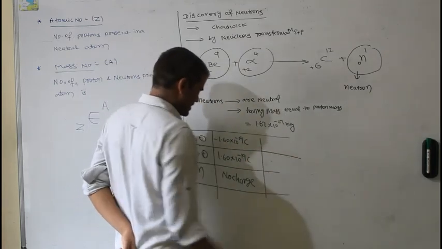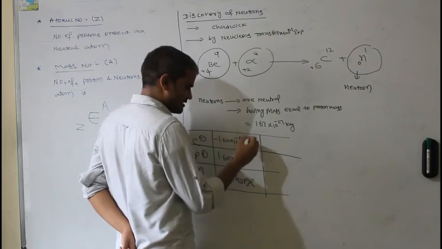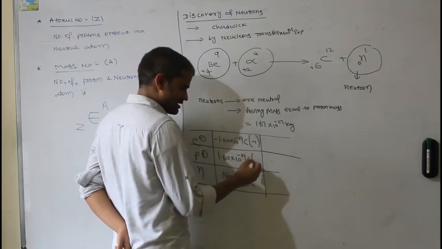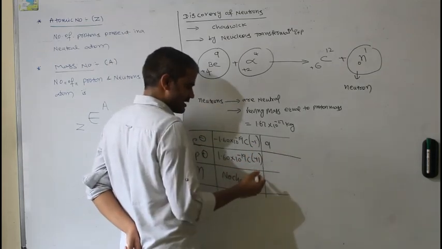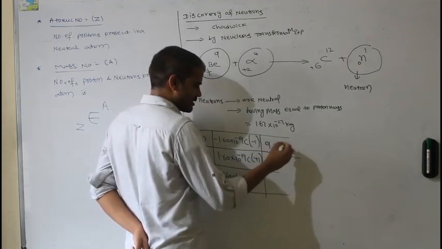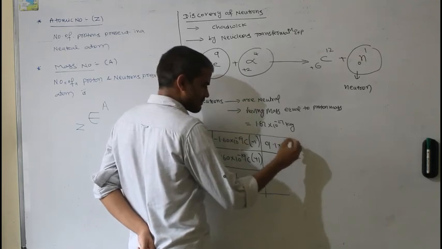Next, the mass. The charge is relatively -1 for the electron and +1 for the proton. Mass of the electron is 9.1 × 10^-31 kg.